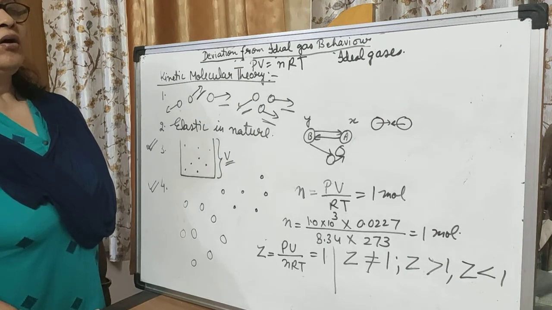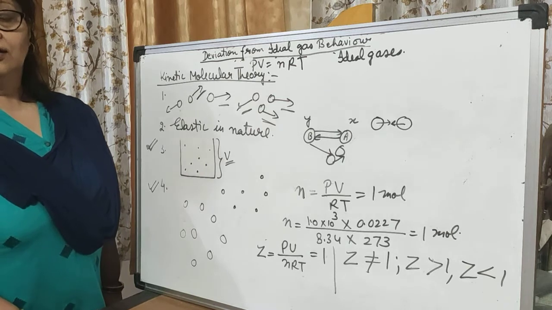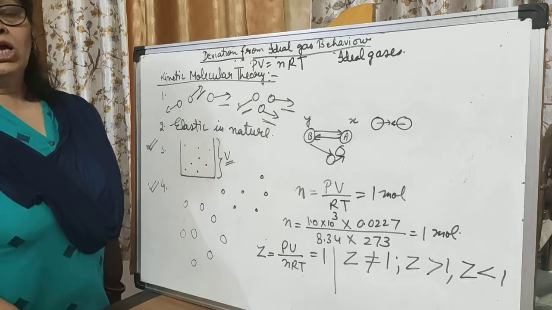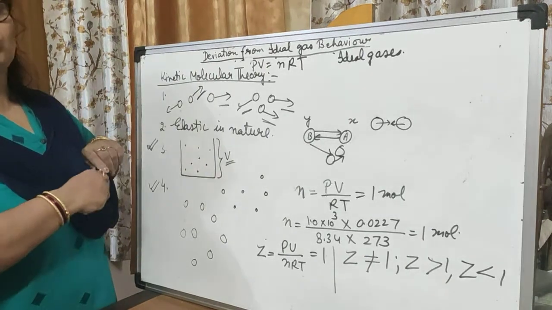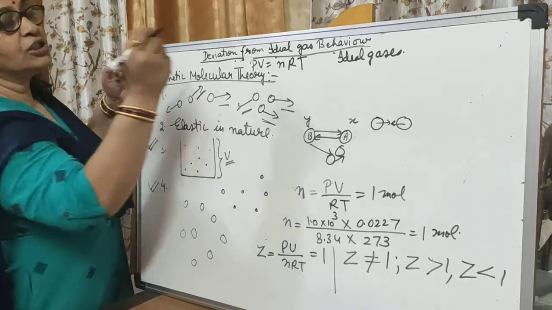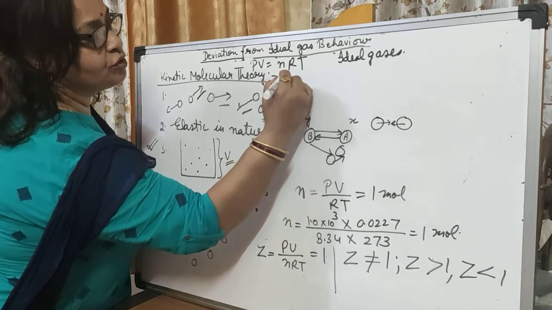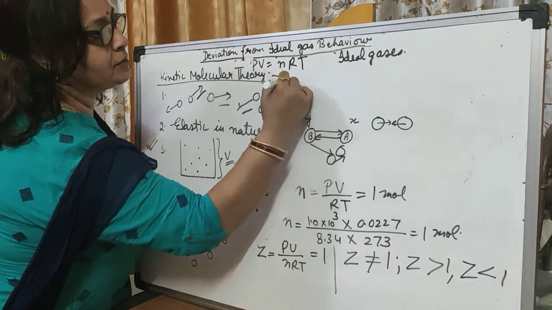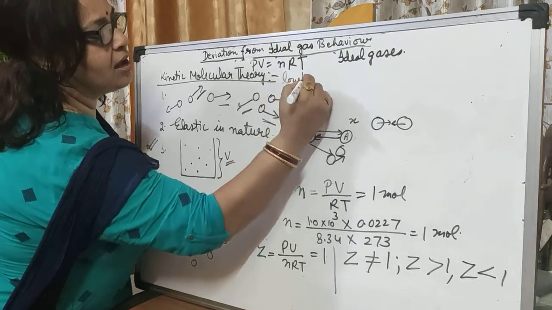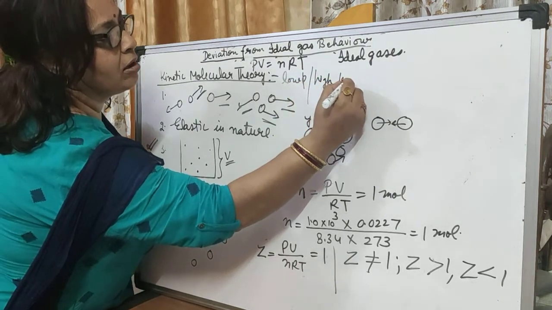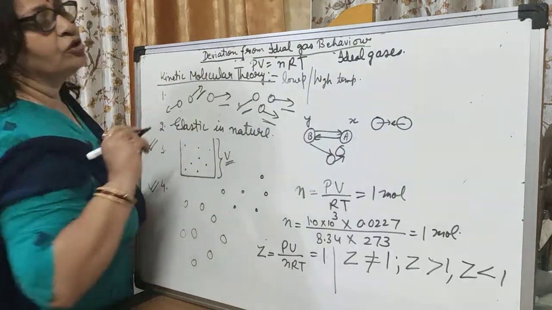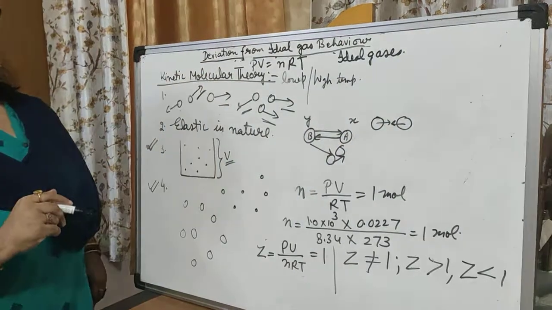Now why can't all the gases behave as ideal gases? This is a big question. You know that our kinetic molecular theory totally depends on two factors, and these two factors are low pressure and high temperature.